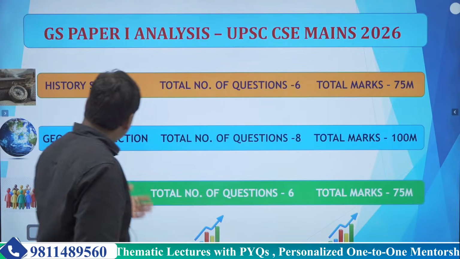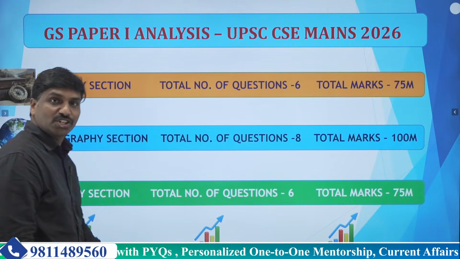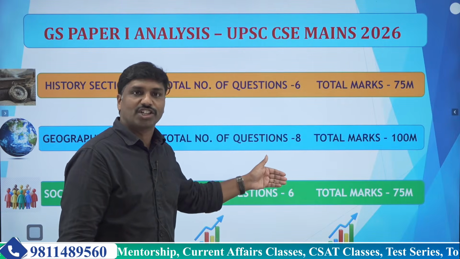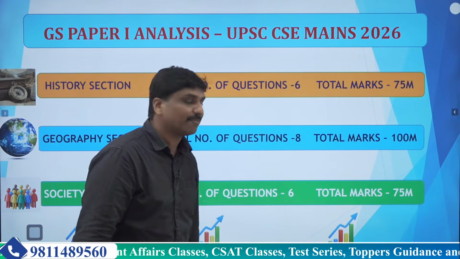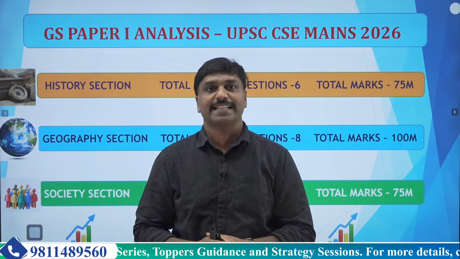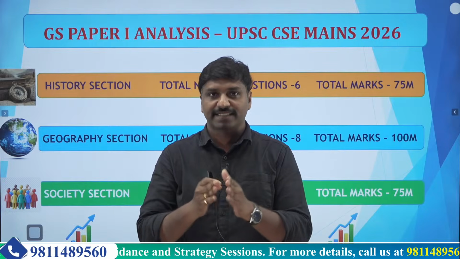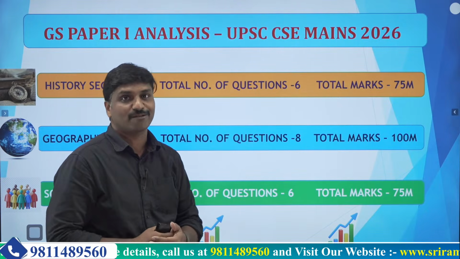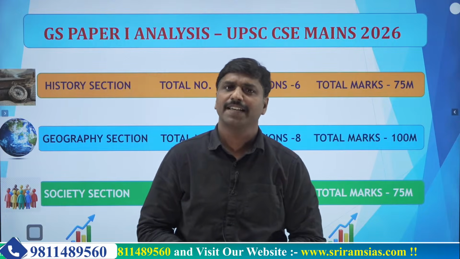Then, from the society and social issues section, a total of 6 questions have been asked, and 75 marks were allocated for the society section. So friends, this is the basic sectional division that we can see in GS paper 1 of this mains.